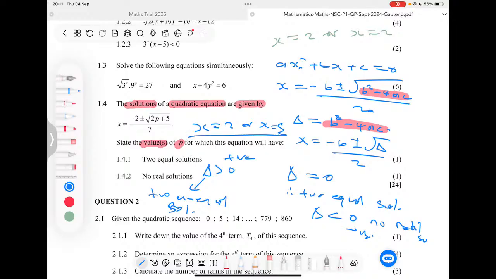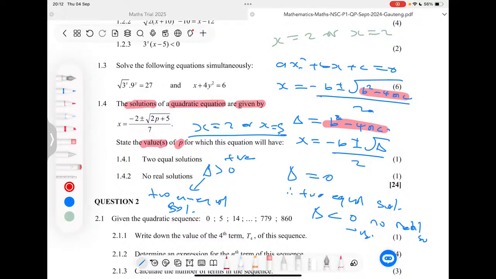But now if you happen to have a perfect square, meaning this part here happens to be a perfect square, a perfect number, such as your 2, 4, 6, then we get two unequal rational numbers. Otherwise, they become two unequal irrational numbers.